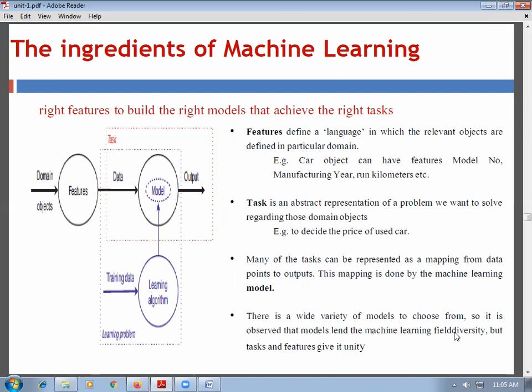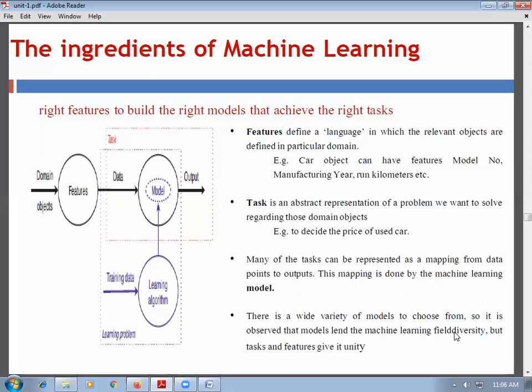Now features define the language in which relevant objects are defined in a particular domain. That means, suppose a car object is there. So the car object can have features: model number, manufacturing year, run kilometers, etc. So these are the features of the car object. Okay. Then what is task? So task is the abstract representation of a problem we want to solve regarding those domain objects. Now, in this car example, what is the task? That is to decide the price of a used car.